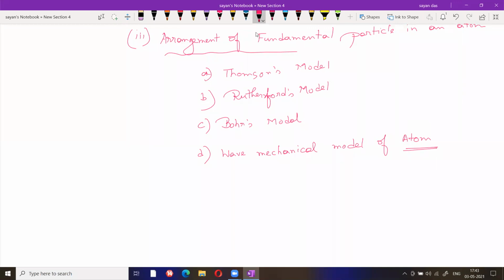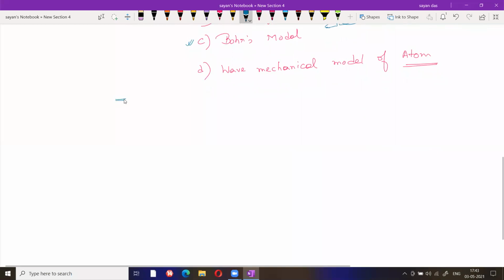Now look, between these two models there is almost a gap of 25 years. In these 25 years, some theories were discovered. That is dual nature of light, which is basically Planck's theory.